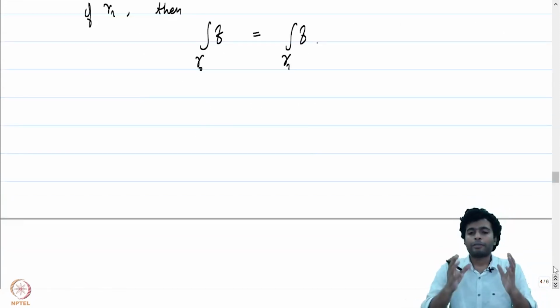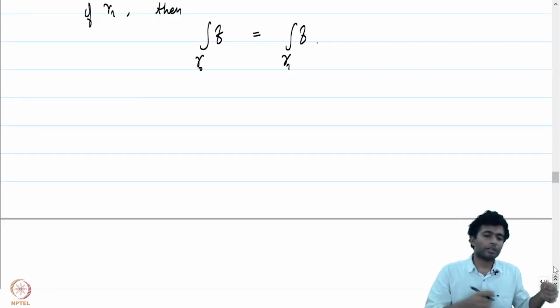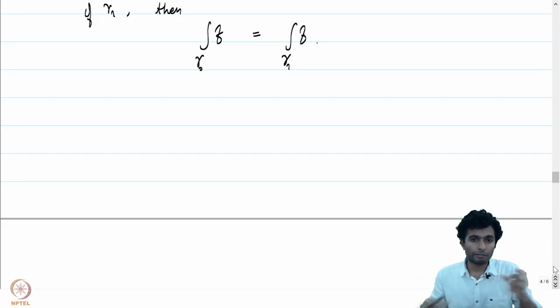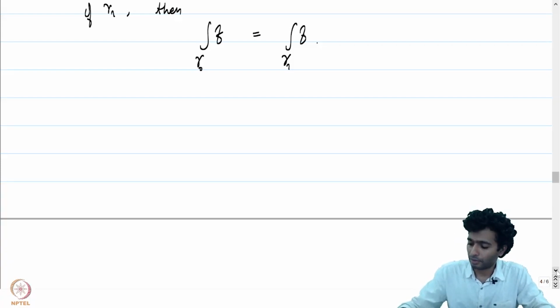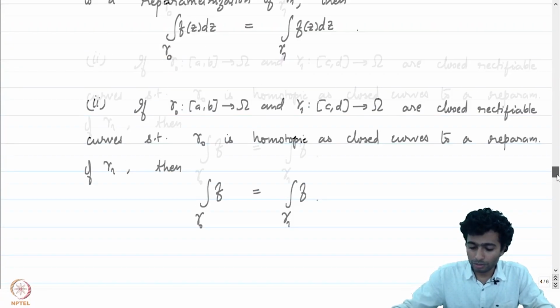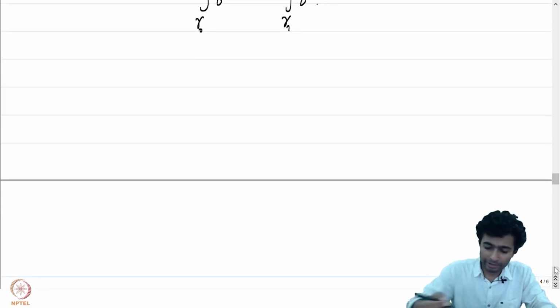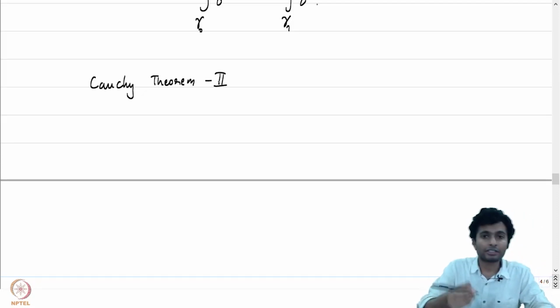Cauchy's theorem is a very powerful tool in the sense that it can be used to compute the integral of f over any rectifiable curve by shifting the curve via homotopy to a contour over which the integral can be computed easily. So this makes the computation of integrals in many cases far easier. We will now state a variant of Cauchy's theorem. It essentially says the same. Let me just call it Cauchy's theorem 2, and then we will see that it is equivalent to what we have just written down.